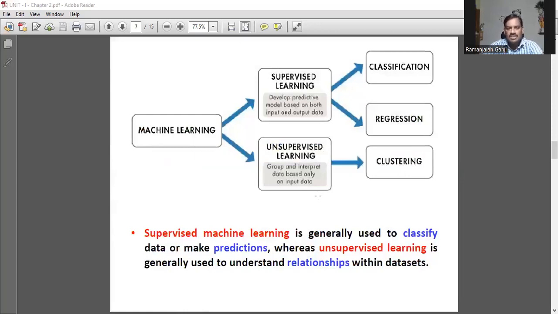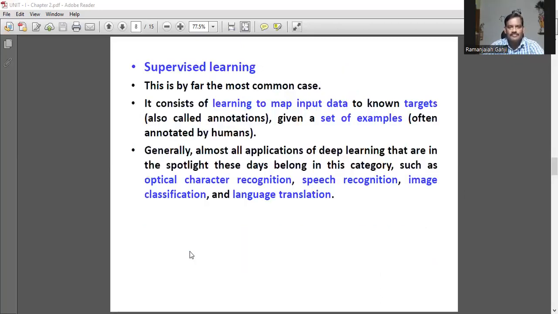So, machine learning algorithms can be divided into 4 categories. In particular, first 2 categories: first supervised, second one unsupervised. Classification and regression come under supervised learning. Clustering comes under unsupervised learning. Supervised machine learning is generally used to classify the data or to make predictions, whereas unsupervised learning is generally used to understand the relationship within the data set, that is association or mapping.